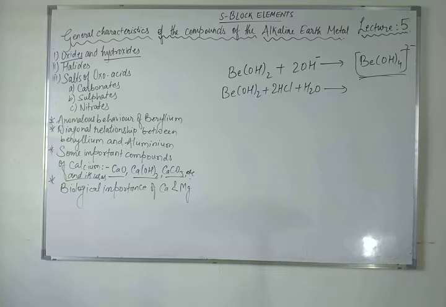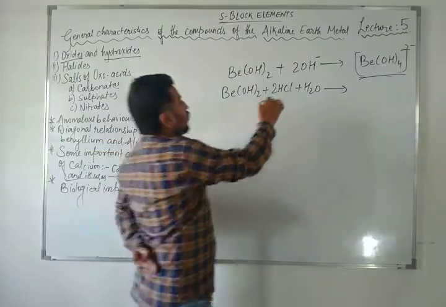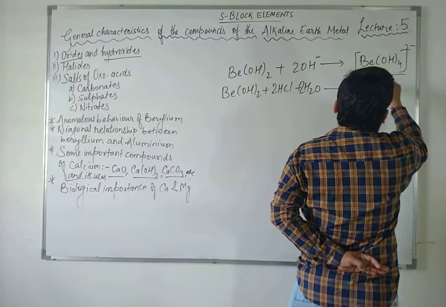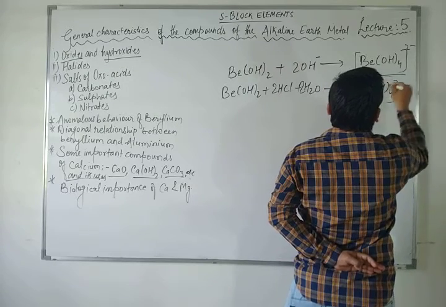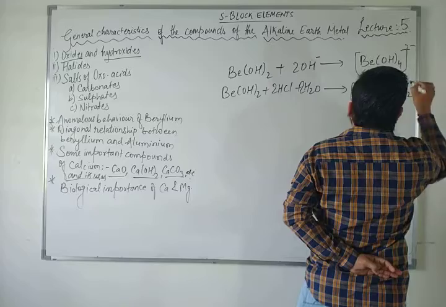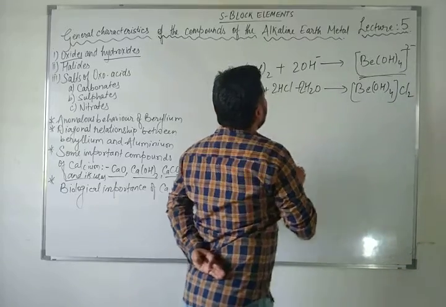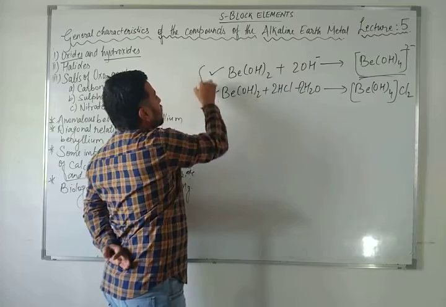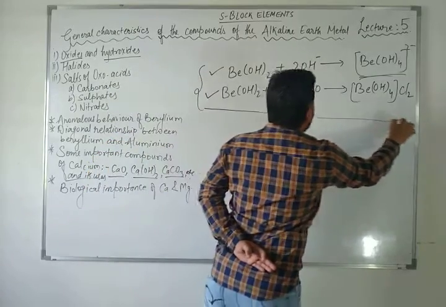It means the beryllate ion will dissociate, the chloride ion separately and the beryllate ion separately, 2 plus and 2 minus, here 2H2O. So no need to worry, dear students. It will be beryllium hydroxide, that's called the beryllate ion. Here it will be 2 plus and this will be 2 minus. So it can react with base also, it can react with acid also, because beryllium is amphoteric in nature.